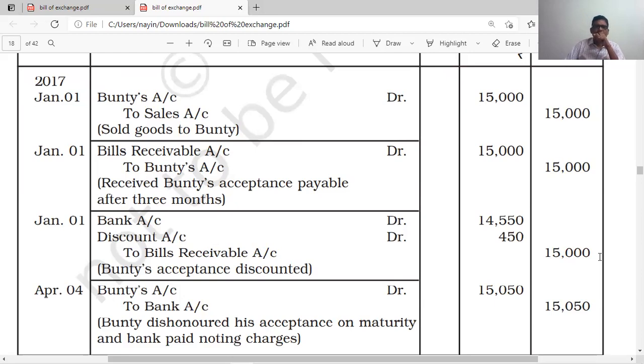This is the discount. When the bill is dishonored, Bunty account debit 15,050. We have to receive 15,050 from Bunty and pay 15,050 to the bank. So the debtor is debited and the creditor is credited: Bunty account debit to bank account.